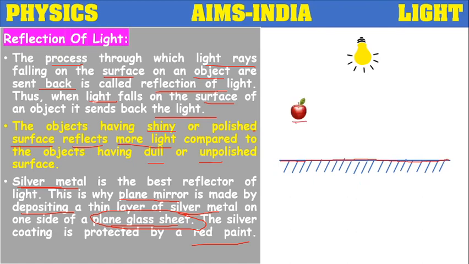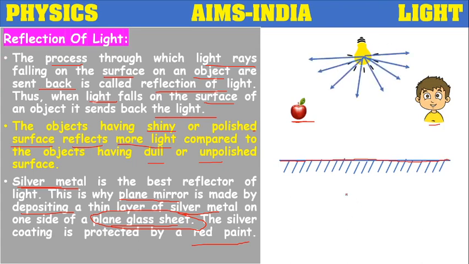We have one object here, like an apple, and one observer. Now let's see how the reflection of light will happen among these objects. Light sends light rays in all possible directions into the space around the light source. Some of the light rays hit the apple, get reflected from there, and reach the mirror.